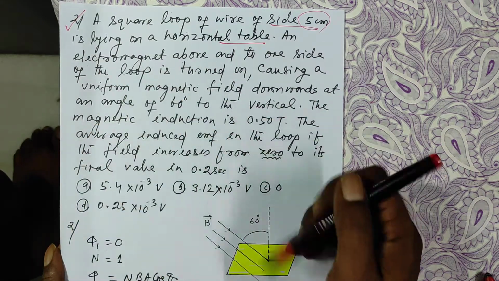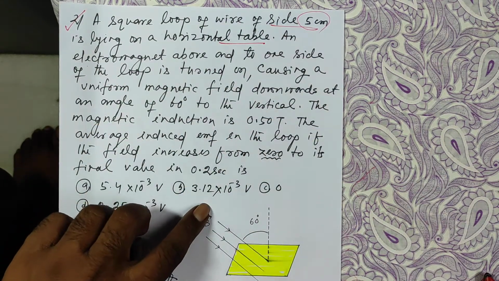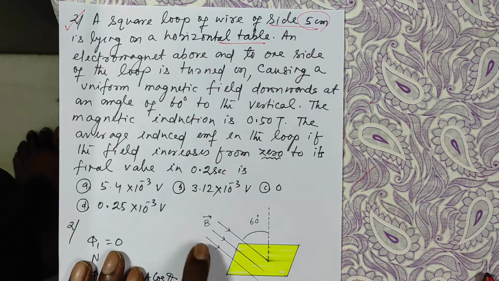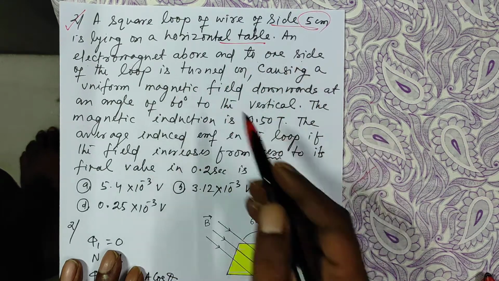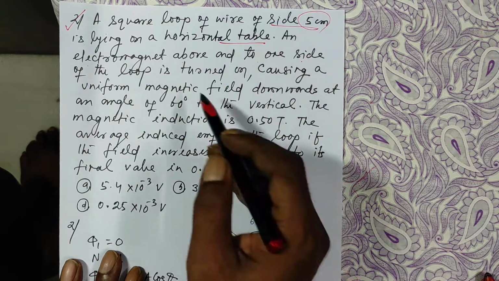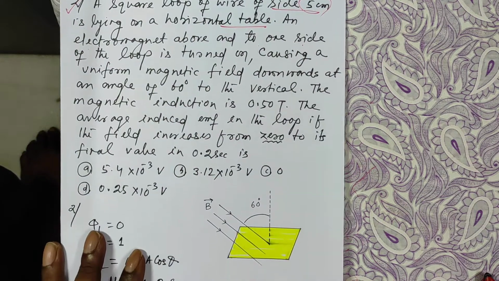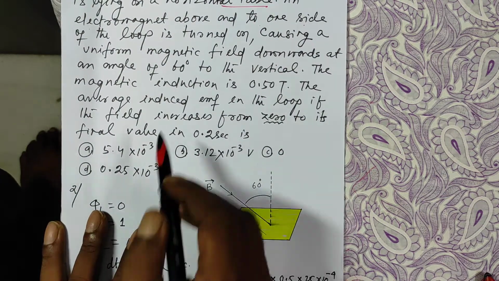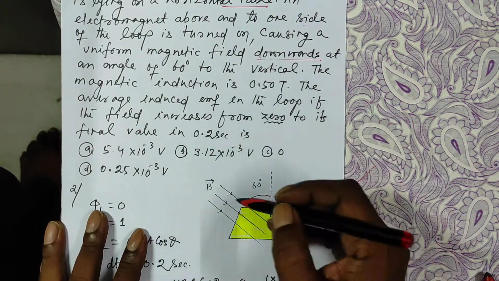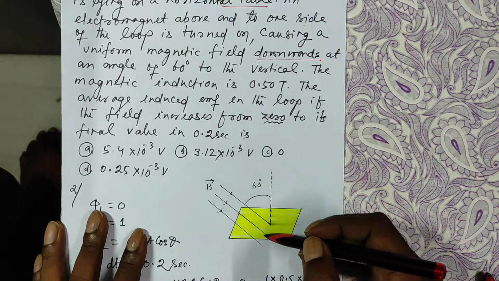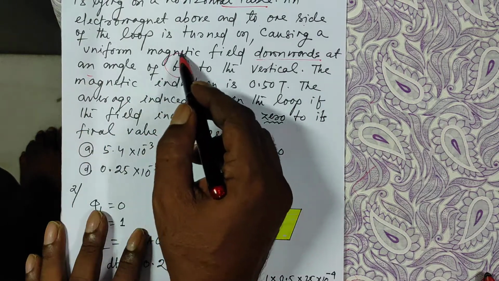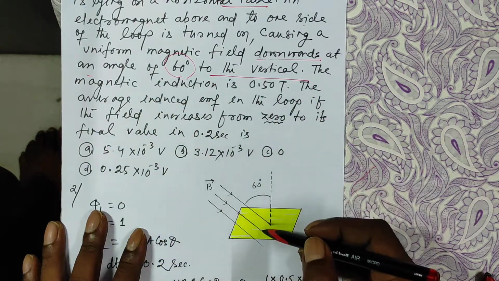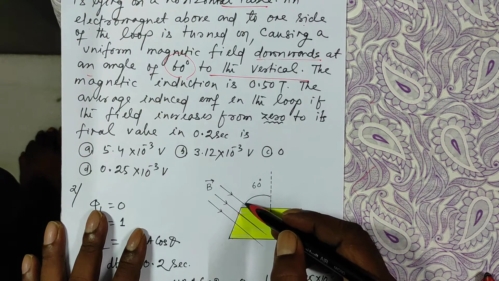An electromagnet above and to one side of the loop, on this side, is turned on, causing a uniform magnetic field downwards, due to which the magnetic field lines are shown like this. The magnetic field lines are like this, at an angle of 60 degree to the vertical. This magnetic field of lines makes an angle of 60 degree with the vertical.